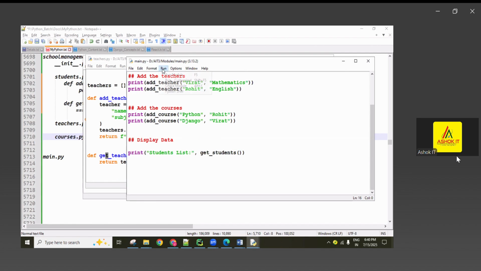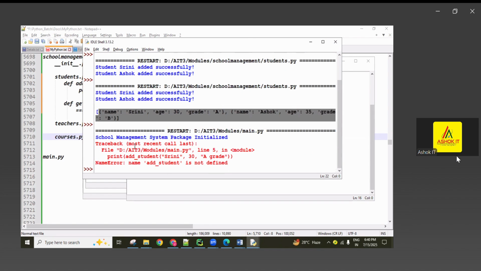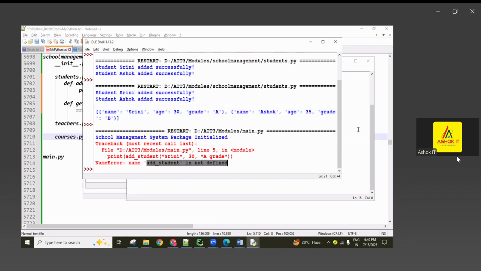So here, execute it. School management system package initialized. So here, add student is not defined. Add student is not defined. Why is this error coming? Come on, let me know.